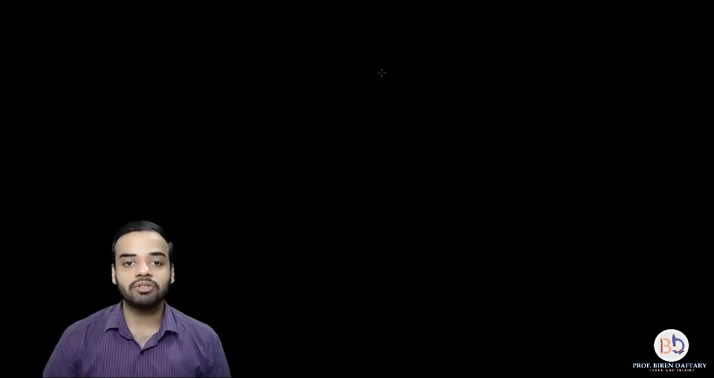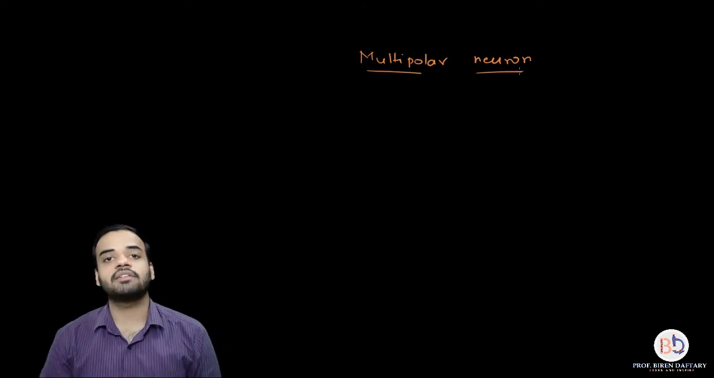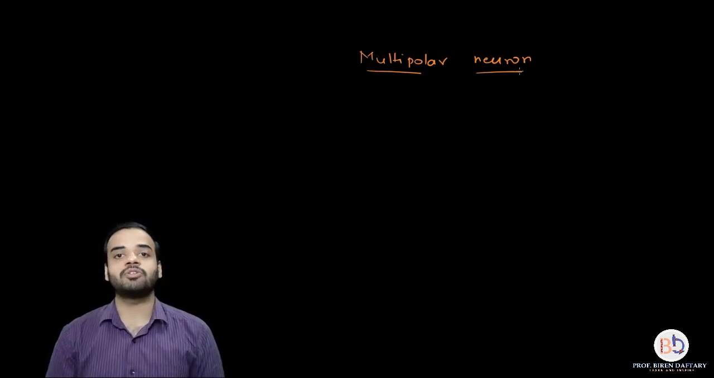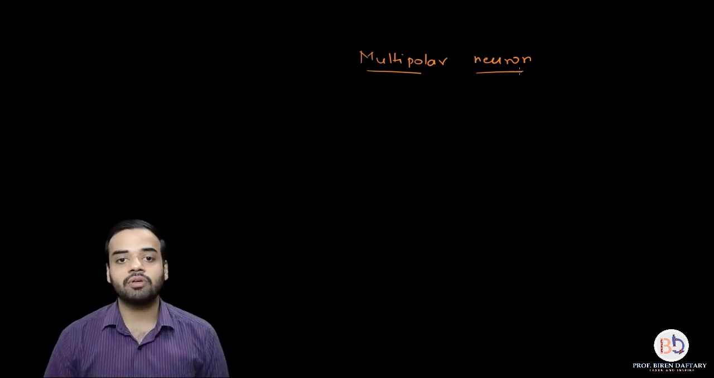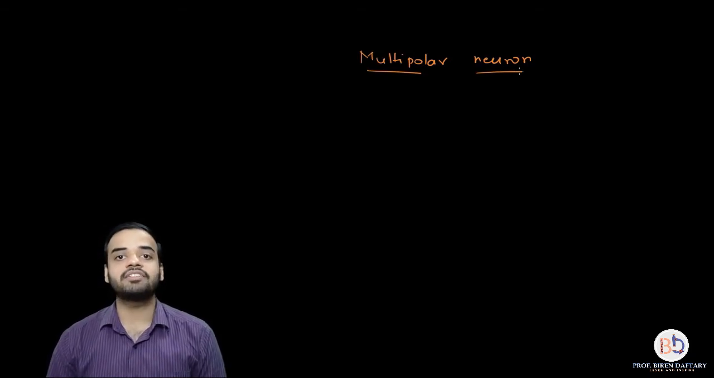Anyway, coming back to the topic for today, it is going to be the structure of a multipolar neuron. Now, if you have still not seen my previous lecture, the previous lecture is about the three types of neurons: unipolar, bipolar and multipolar. So please go and watch that video and then you can watch this, because I have explained what exactly a multipolar neuron is. Okay, now when we talk about a neuron, what is a neuron?